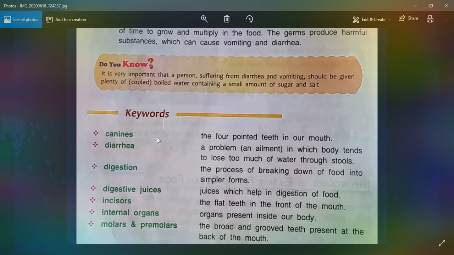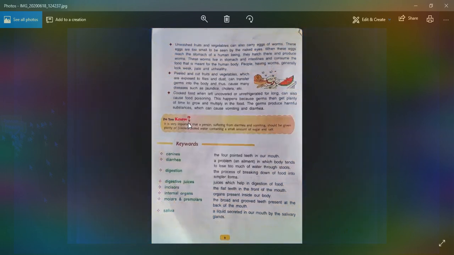So, recapitulation of the chapter. What did we study in this chapter? External organs and internal organs. External organs are those organs which can be seen from outside of the body, like nose, legs, ears, eyes, etc. Internal organs are not seen from outside of the body, like brain, lungs, liver, stomach, and all of these.